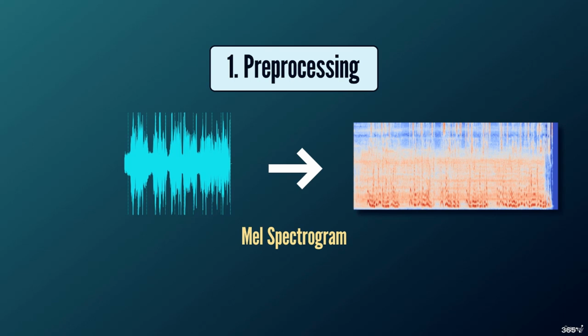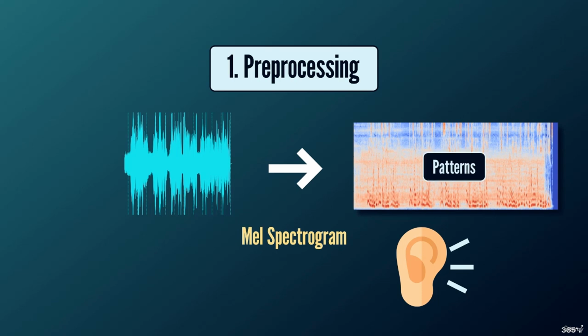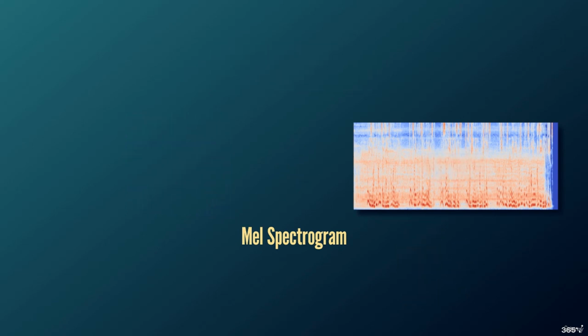As we previously said, the MEL scale spaces out frequencies in a way that reflects human hearing, focusing more on lower frequencies, which we are more sensitive to. Using the scale, the model captures audio in a way that better aligns with how we naturally perceive sound, which helps it more effectively identify patterns in speech.